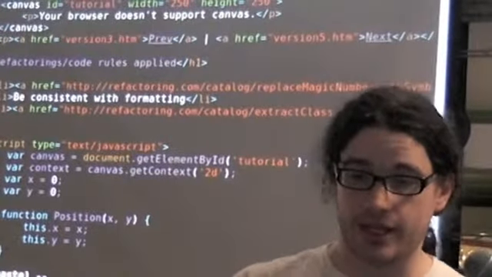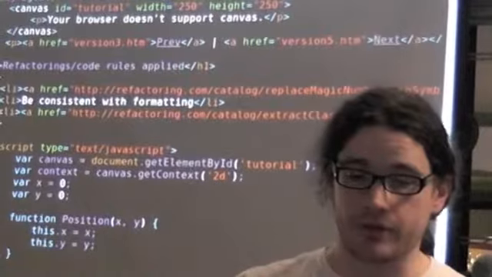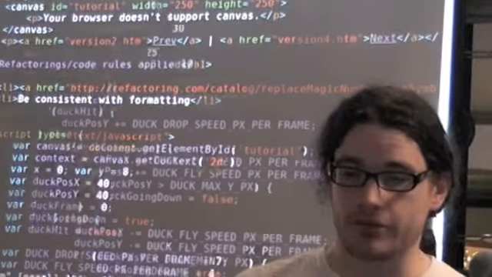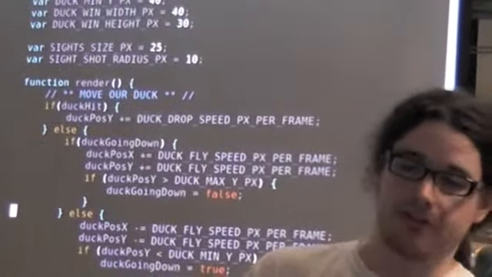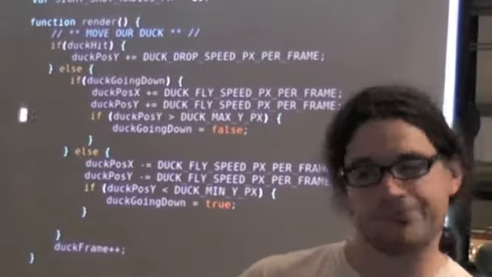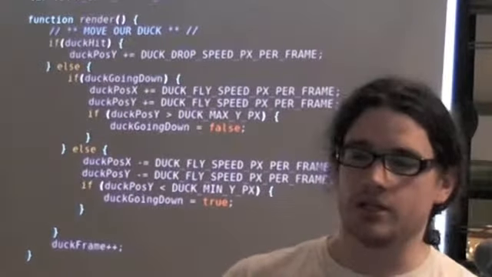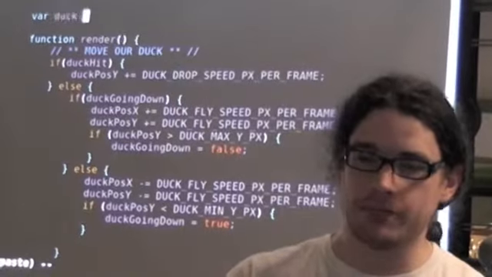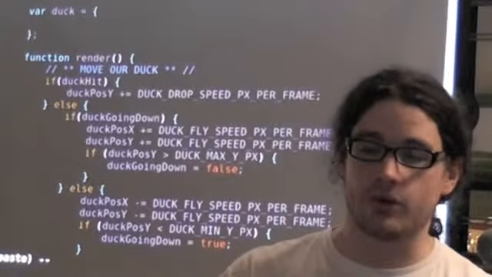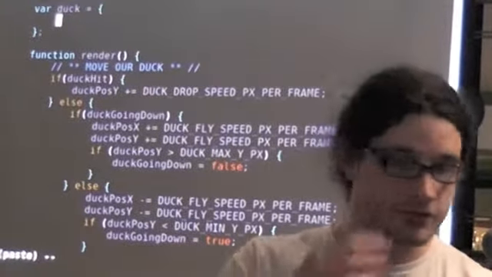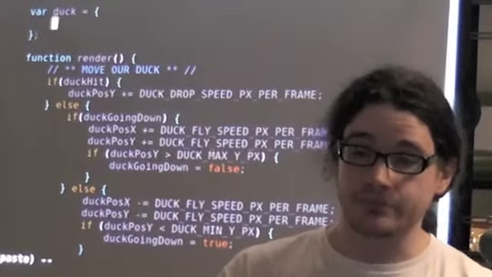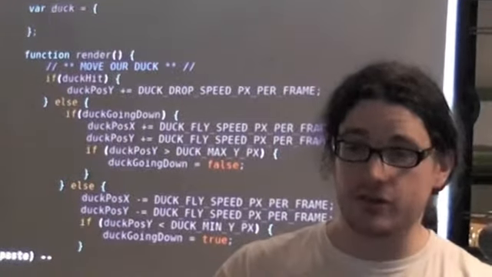We referred to encapsulation earlier. I've jumped ahead of myself and opened the wrong section. There we go. So look at all this stuff about a duck. So let's put it in an object literal. There's only one of them, so we're going to put it in an object literal for now. We could always refactor it to an object later. And this duck's got all this stuff here.